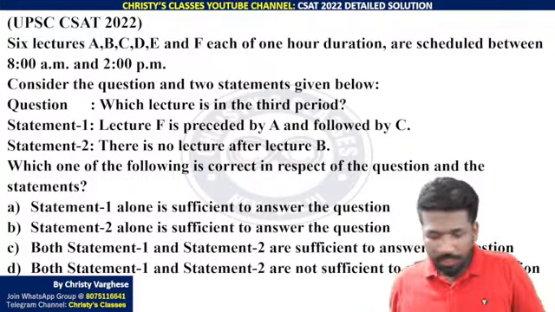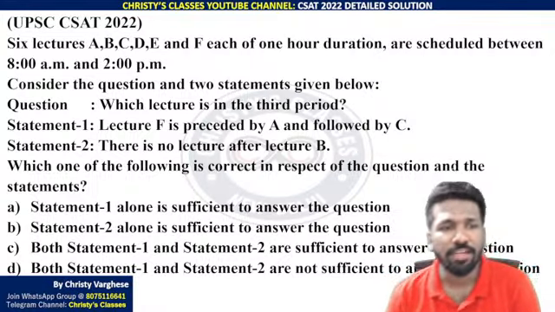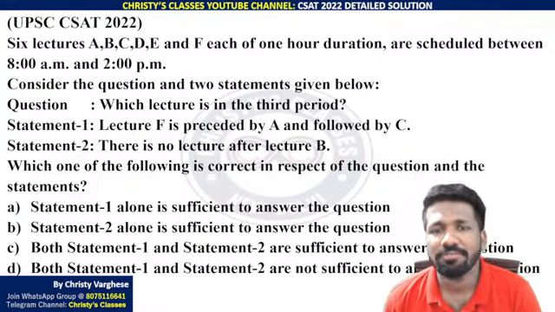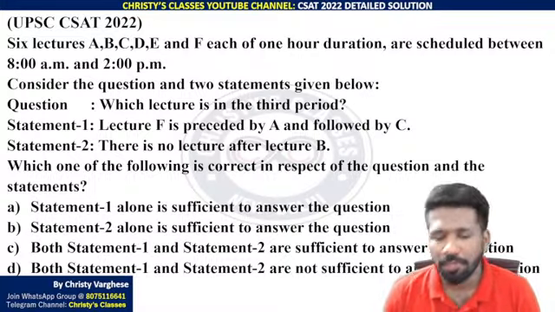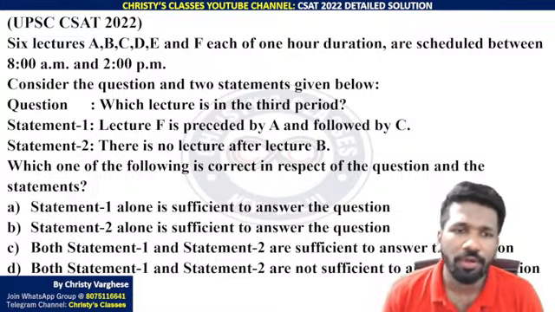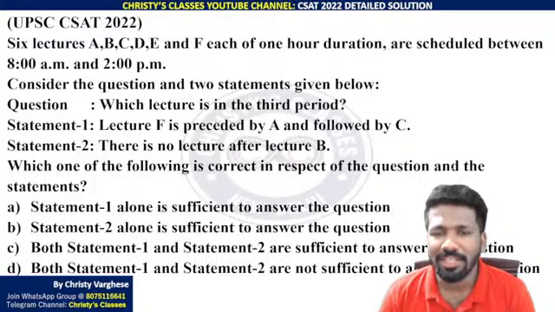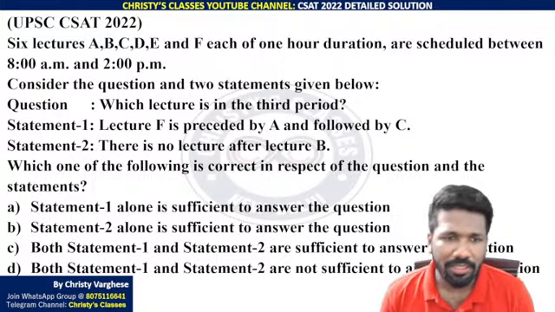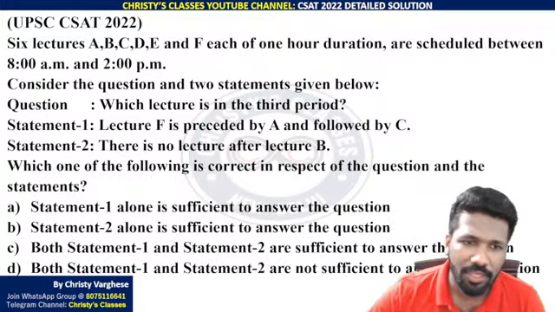Kaushiki, Sijo got an answer. Let's see whether it is right. So listen very carefully. 6 lectures A, B, C, D, E, F, each of 1 hour duration, are scheduled between 8 a.m. and 2 p.m. That means 8 to 9, 9 to 10, 10 to 11, 11 to 12, 12 to 1, 1 to 2. Consider the question and 2 statements given below. Which lecture is in the 3rd period? So the question is asking which lecture is in the 3rd period, and which statements are necessary to answer that.